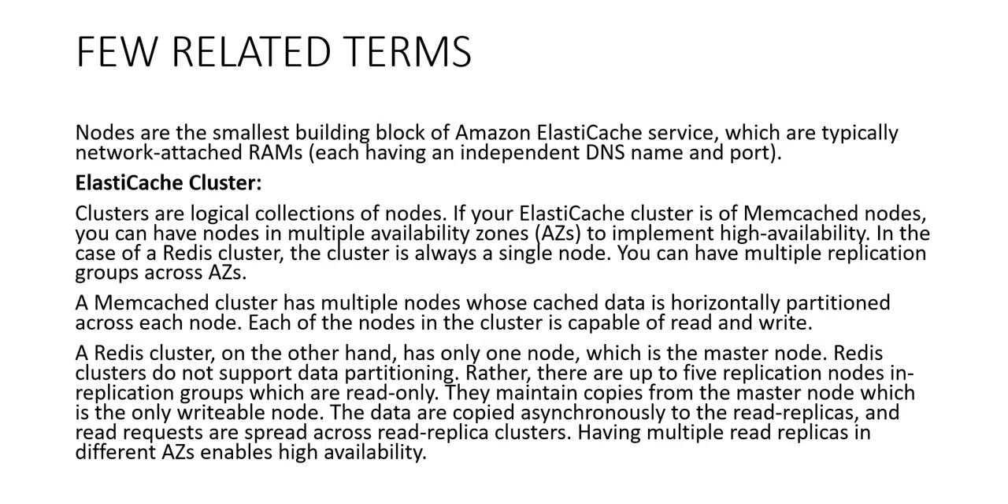A Memcached cluster has multiple nodes whose cached data is horizontally partitioned across each node. Each of the nodes in the cluster is capable of read and write. A Redis cluster, on the other hand, has only one node, which is the master node. Redis clusters do not support data partitioning. Rather, there are up to 5 replication nodes and replication groups which are read only. They maintain copies from the master node, which is the only writable node. The data are copied asynchronously to the read replicas, and read requests are spread across read replica clusters. Having multiple read replicas in different AZs enables high availability.